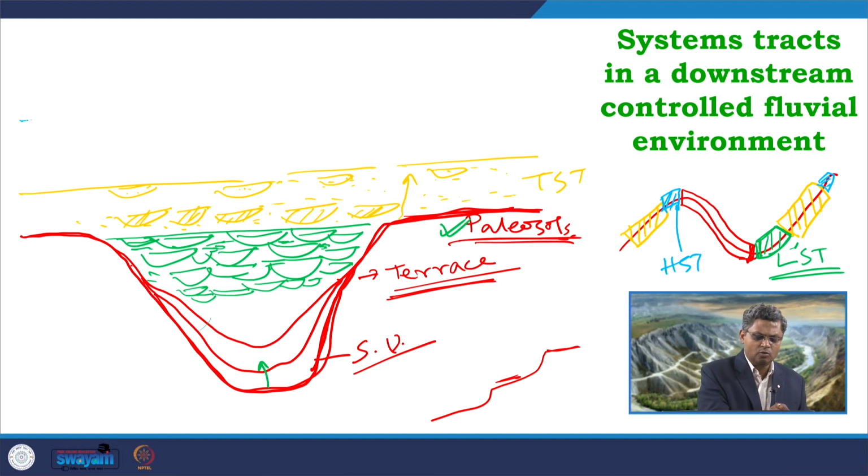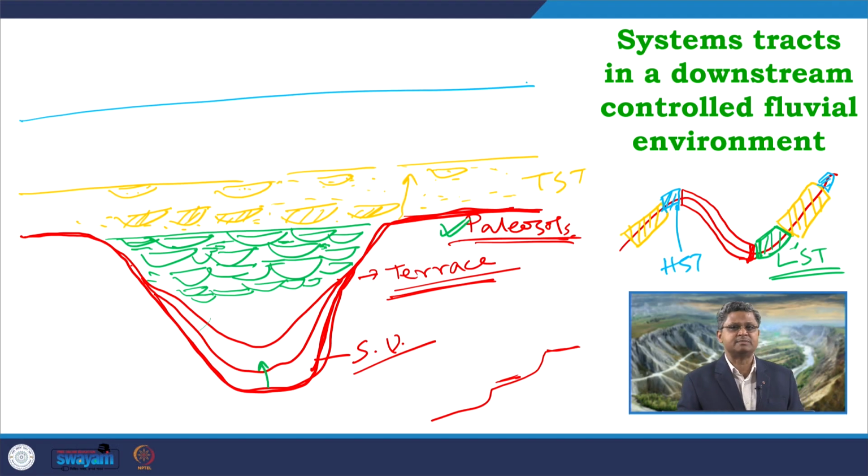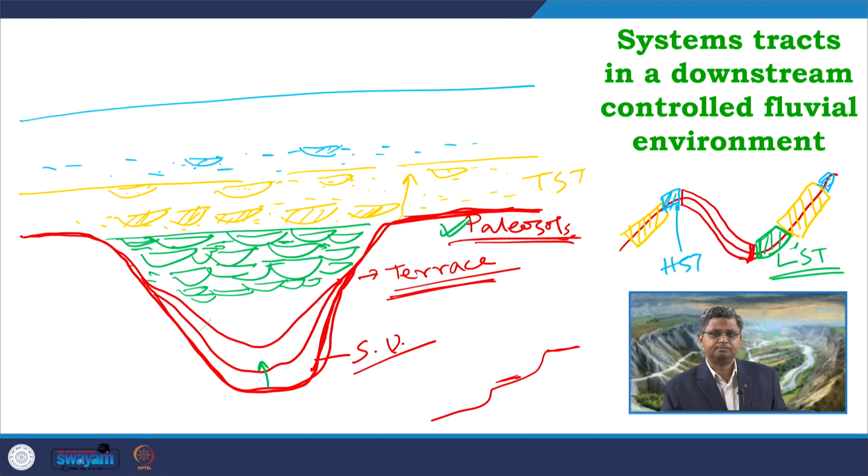So, what is happening now? Base level is at its maximum now, a very high base level condition, but gradually the sedimentation rate is trying to overpace the rate of rise of the base level. So, what will happen in this kind of condition? Initially a huge amount of accommodation is available, so that will be covered up by frequent flooding events, and that will be covered up by overbanks. In between these overbanks, there will be a few isolated channels which may be tidally affected.